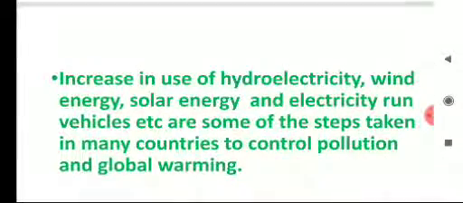Increase in the use of hydroelectricity, wind energy, solar energy and electricity run vehicles etc. are some of the steps taken in many countries to control pollution and global warming.